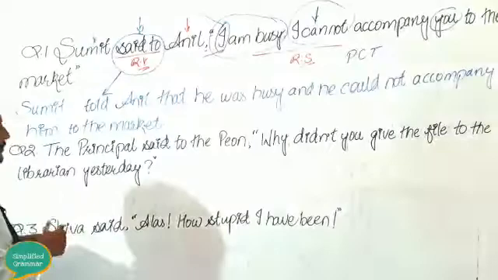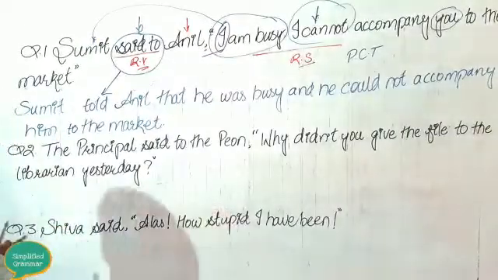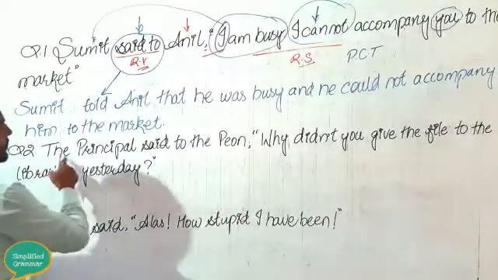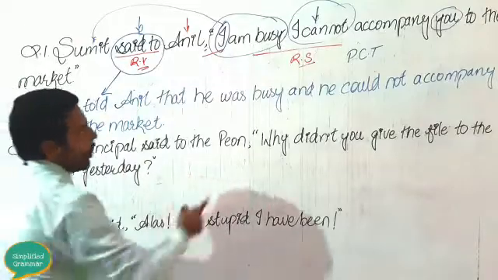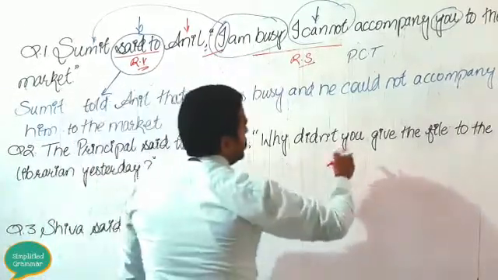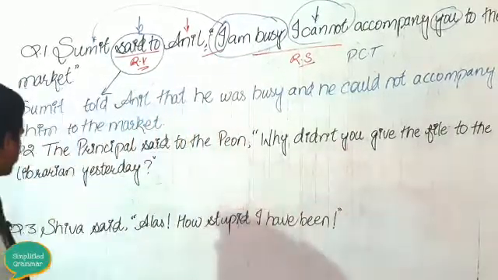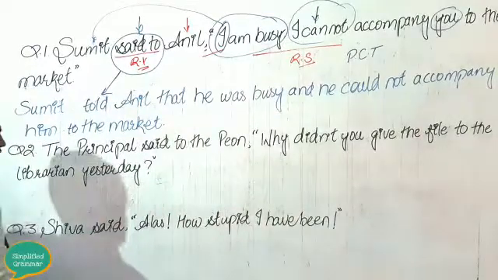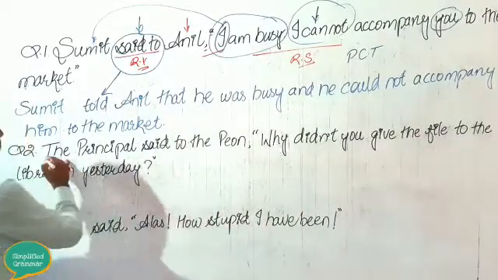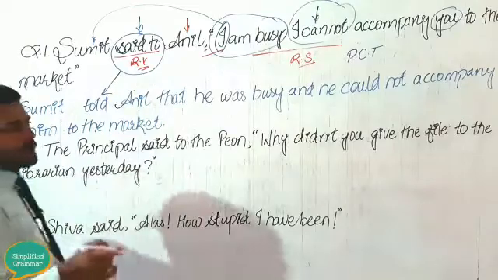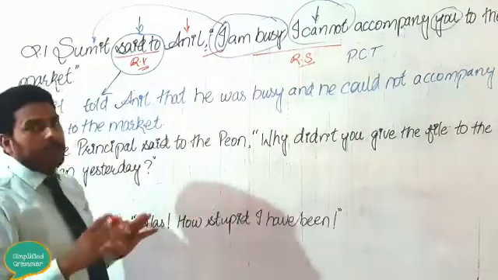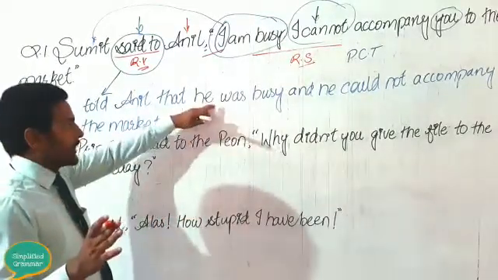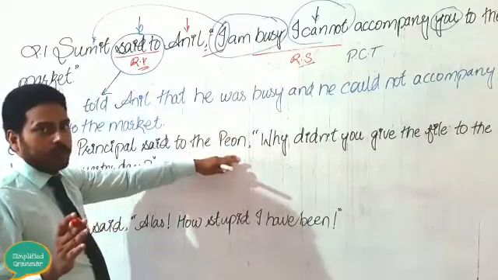So let us move to the next question. Look at the next question. The principal said to the peon, "Why didn't you give the file to the librarian yesterday?" See here, dear students, in this question your reported speech is something different, so the same rule we are not going to use over here.